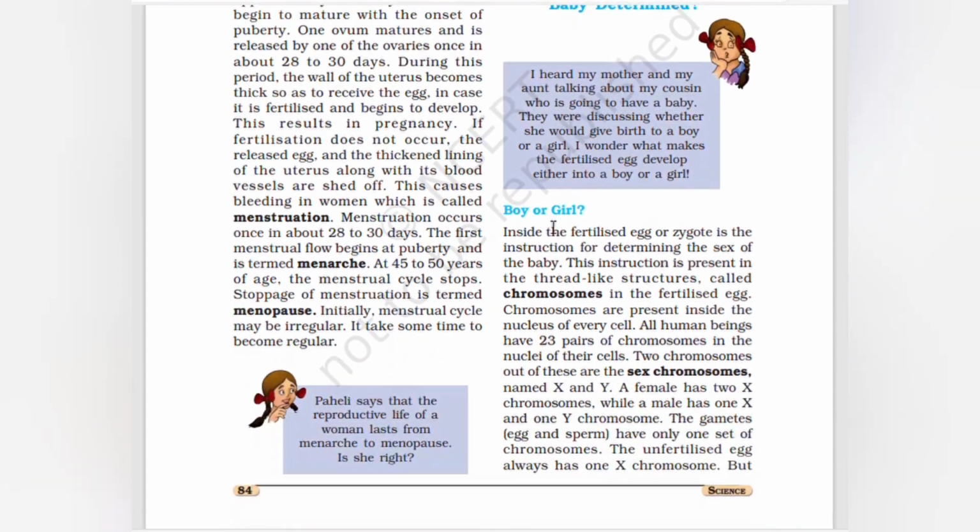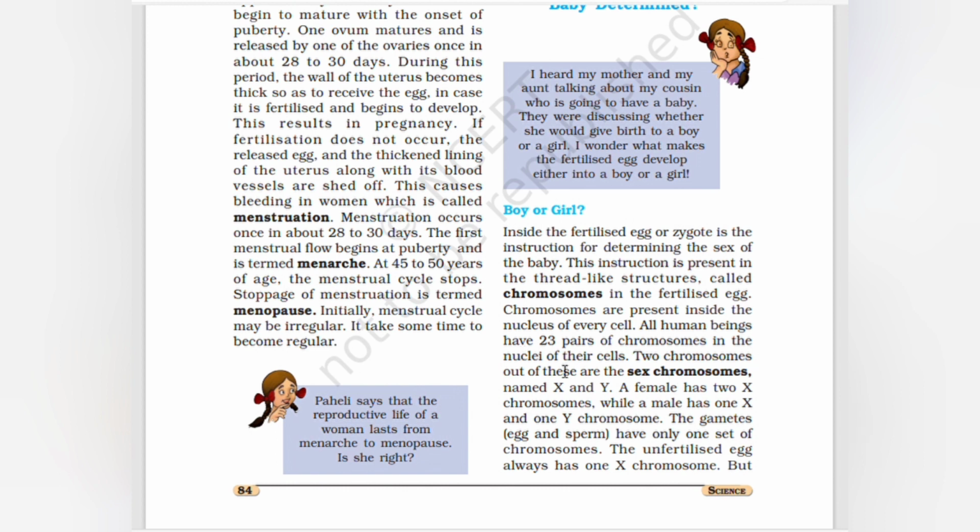How is the sex of the baby determined? Boy or girl? Inside the fertilized egg, or zygote, is the instruction for determining the sex of the baby. This instruction is present in thread-like structures called chromosomes in the fertilized egg. Chromosomes are present inside the nucleus of every cell. All human beings have 23 pairs of chromosomes in the nuclei of their cells.